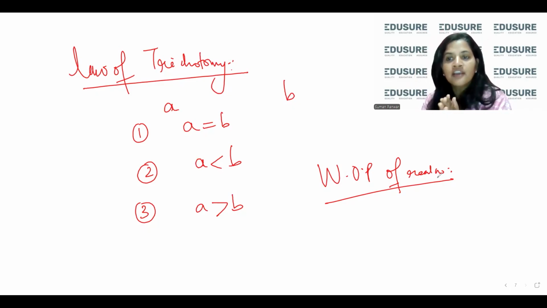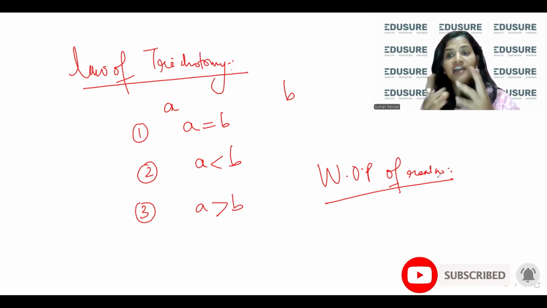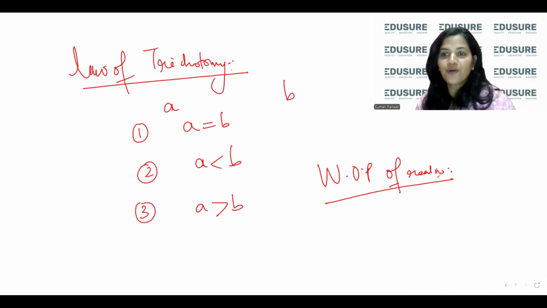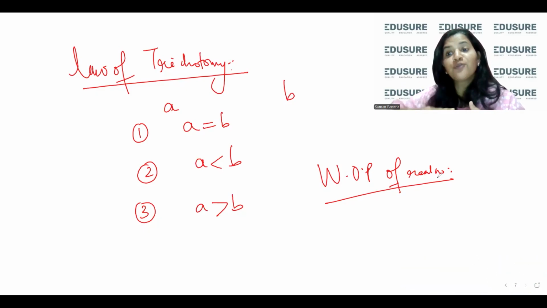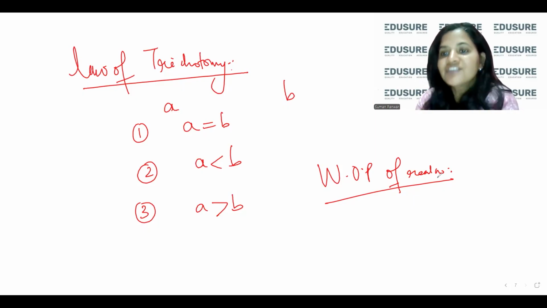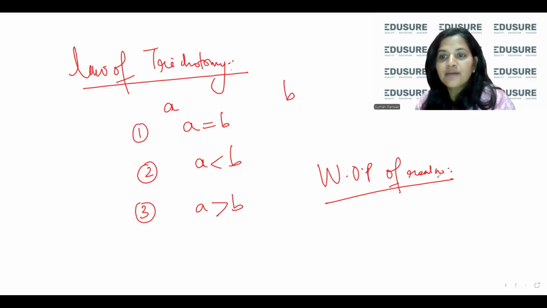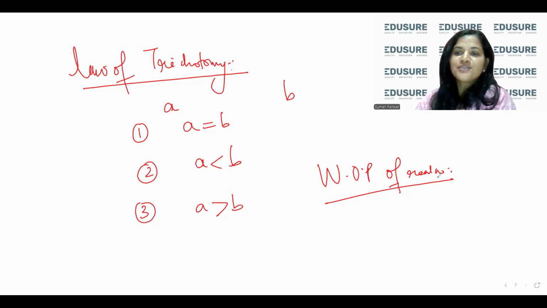So in short, real numbers are very beautiful, and as a math teacher, I am telling you, they are very beautiful because they are very useful. We are using them in our daily life, and real numbers are very important because they are satisfying such nice properties, well ordering property, law of trichotomy. So when you go to advanced level mathematics, you go to the concept of complex number, that is 2D, where we lose well ordering property. So real numbers structure is that structure that preserves well ordering property, and you all have seen why they are very, very important. So this was real numbers from my side, and I hope you understood everything.